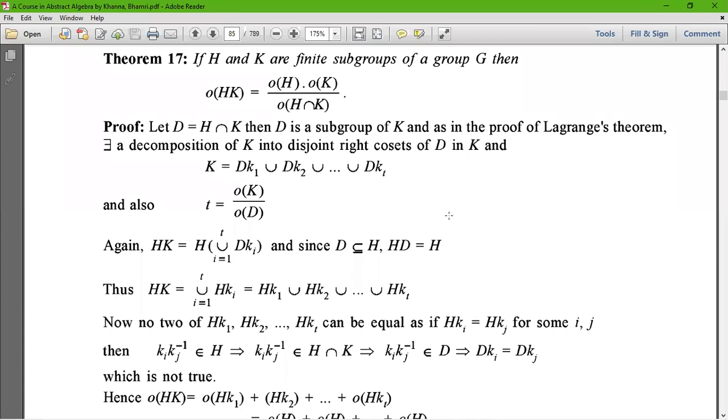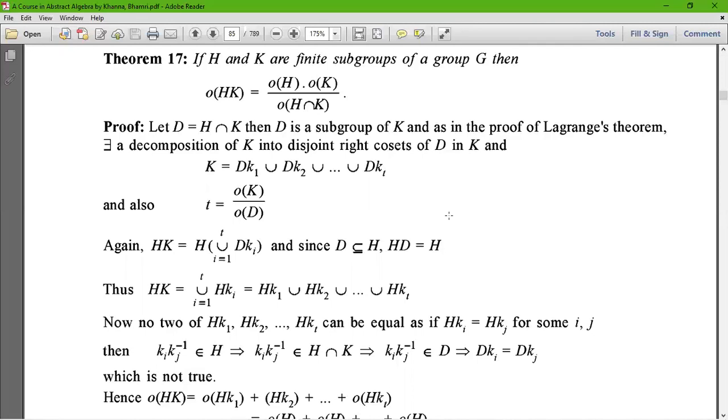In your last class, I will state this theorem. If H and K are finite subgroups of a group G, then order of HK is equal to order of H into order of K by order of H intersection K. Let D equal to H intersection K. Then D is a subgroup of K, as in the proof of Lagrange's theorem.